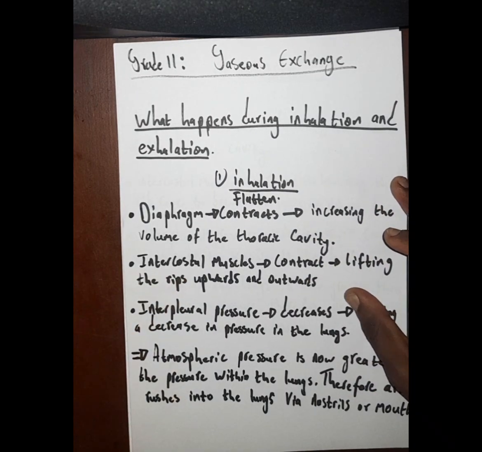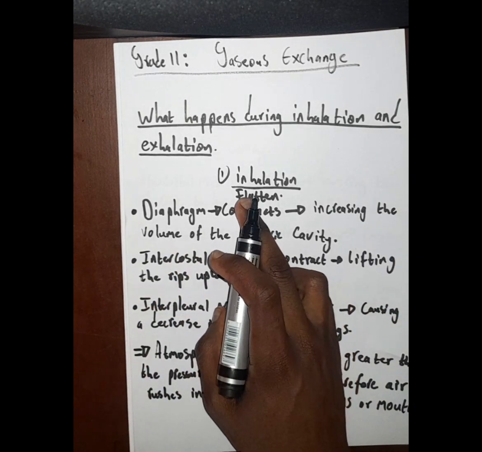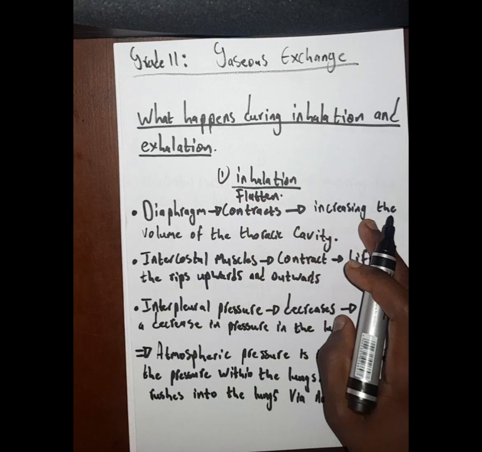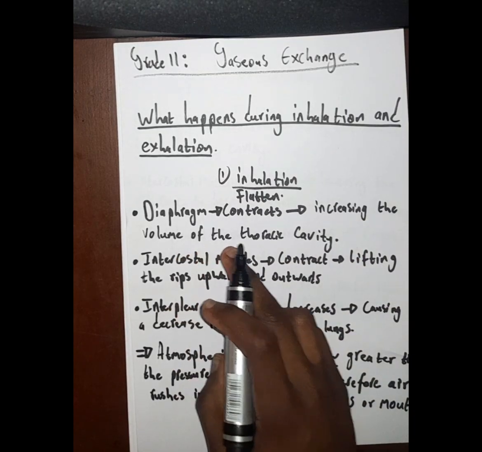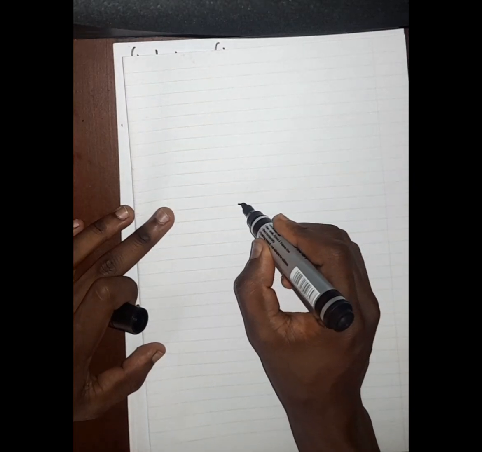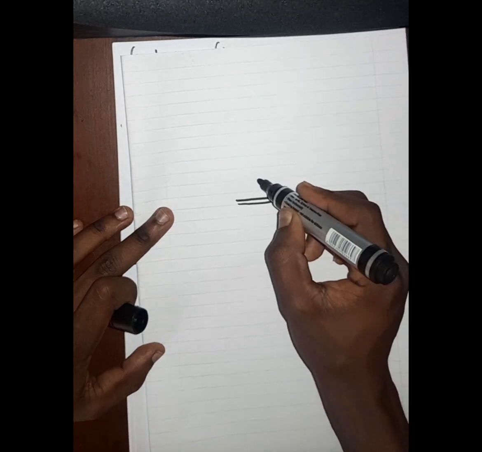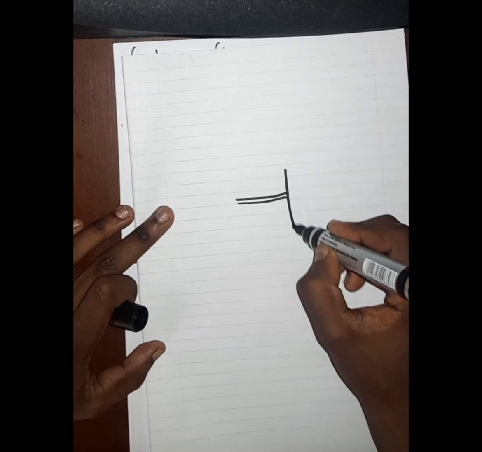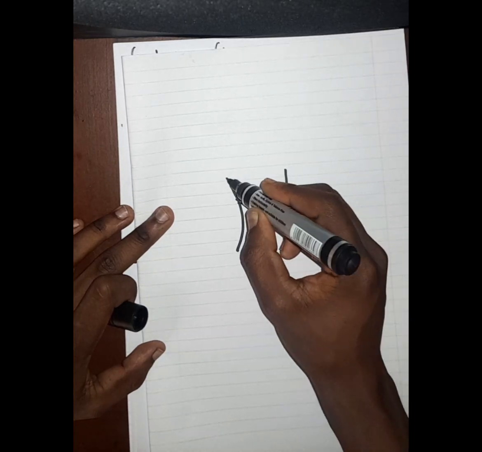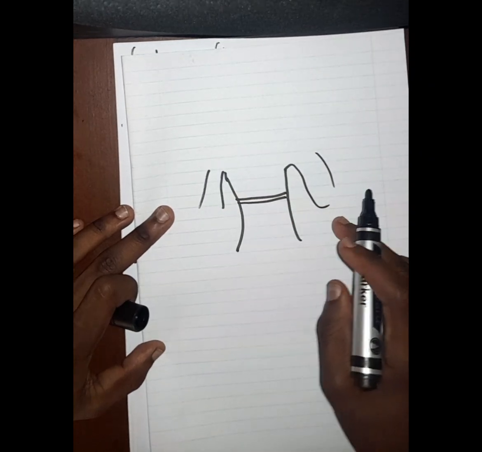Now, what do they mean when they say the diaphragm contracts and flattens? As a result, it increases the volume of the thoracic cavity. Remember, the diaphragm is a membrane or a wall that separates the thoracic cavity and your abdominal cavity. Let's say this is your body. I'm not good at drawing. Let's say this is your body.